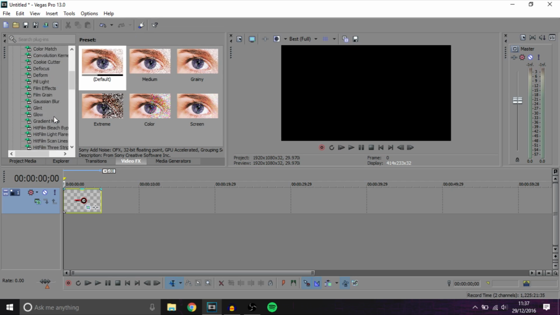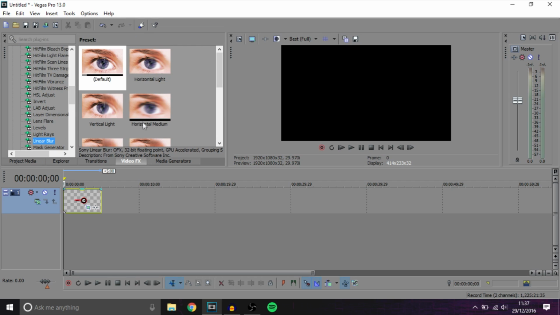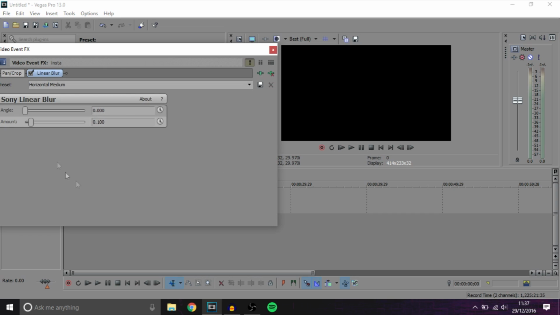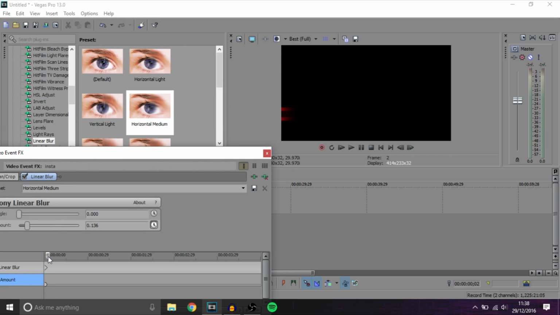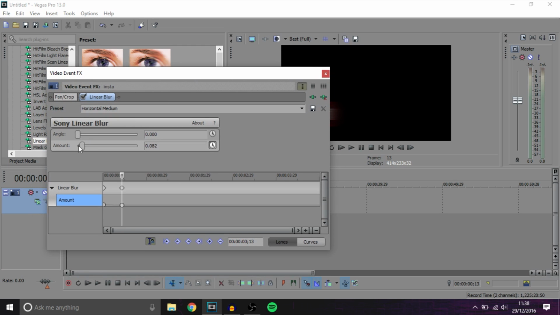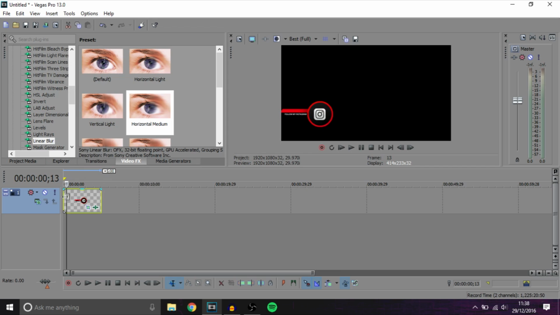So if you go to video effects, linear blur, horizontal, and then go to the animate button, you want to start it off so it's actually quite blurred, and then after like a second or something, you want to blur it out. So when it actually comes in and stops, that's when you want to get rid of all of the blur. So it will look like this once you're finished, something like this, blurs and then fades in. So that looks really cool so far.